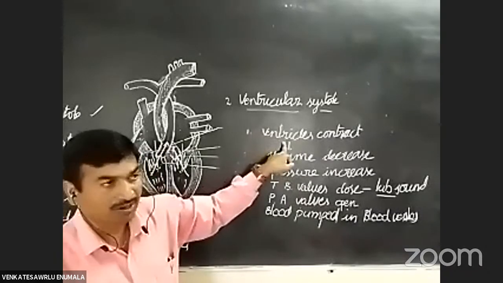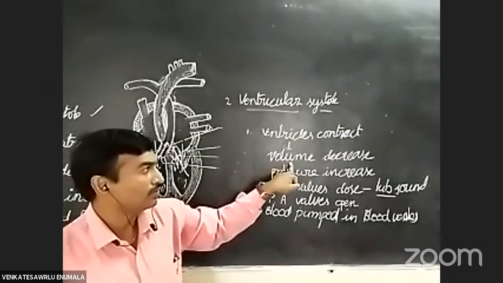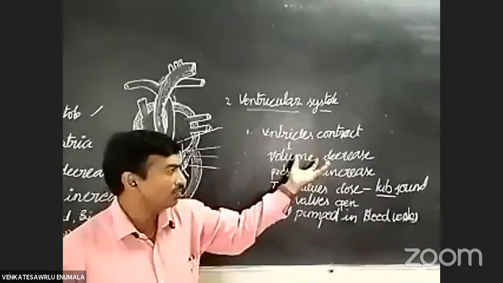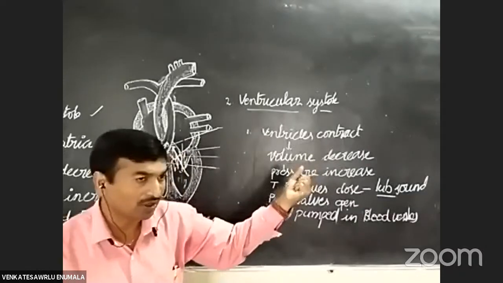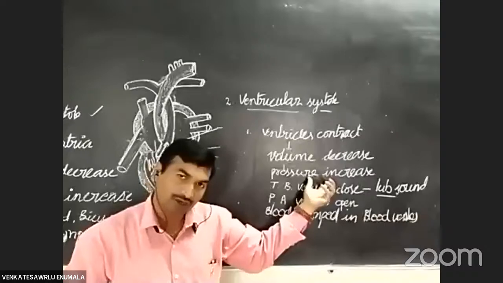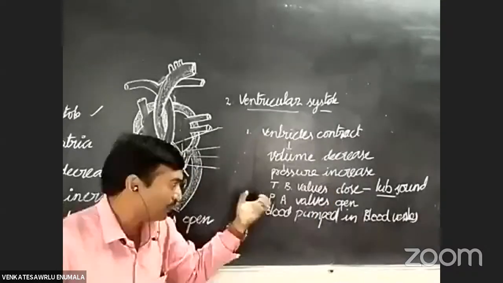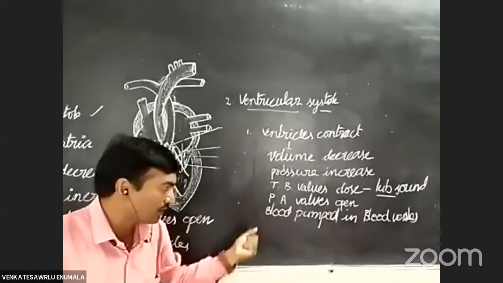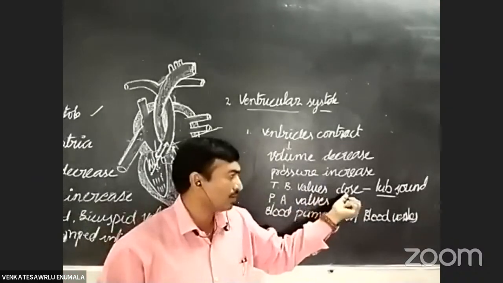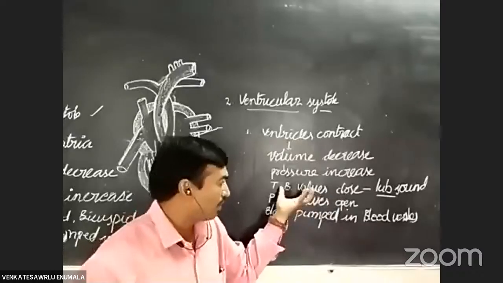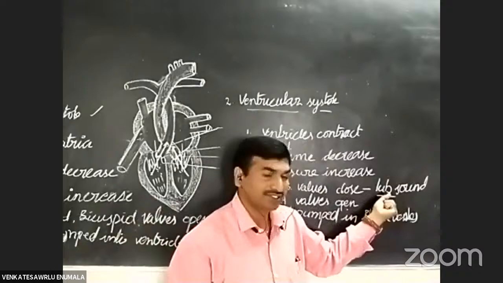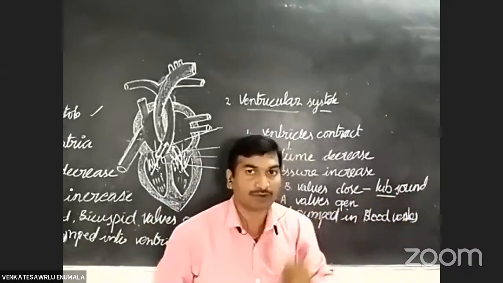Whenever ventricles contract, volume decreases in the ventricular chamber. Whenever volume decreases, pressure increases in the right ventricle and the left ventricle. Whenever pressure increases in both ventricles, the tricuspid and bicuspid valves become closed. Whenever these valves close, a sound arises, which is known as the lub sound.